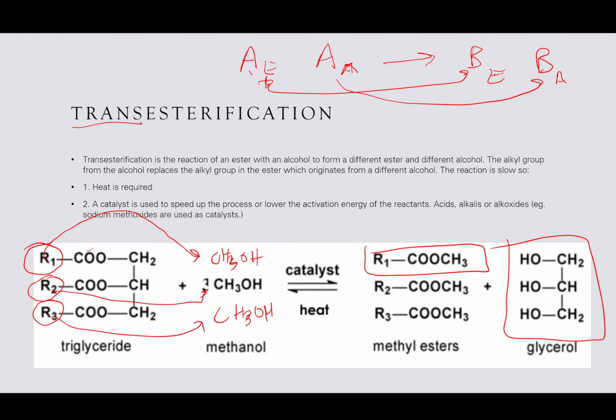So what we're doing is changing the ester itself. It changes the alcohol as well, but that's not what we care about specifically. We're just caring about how it changes the esters. You're not required to know the mechanism for this, by the way. We just have to understand that transesterification is the transformation of an ester into a different ester. So we're changing the alkyl groups on the molecule. Following?